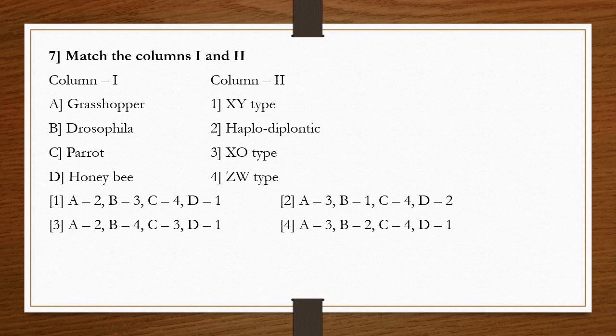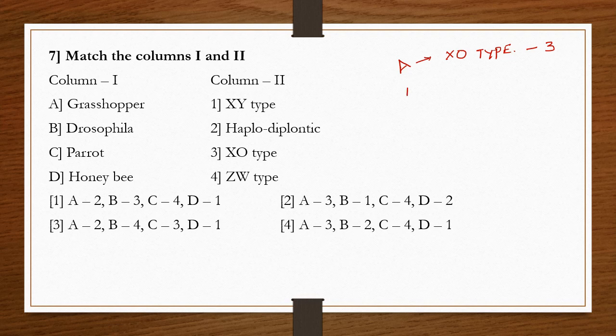Grasshopper, A. The sex determination in grasshopper is XO type, so A is 3. Next, B. Drosophila.